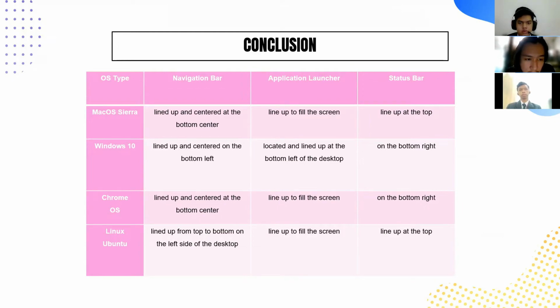Meanwhile, in Chrome OS, the navigation bar is lined up and centered at the bottom center. And the application launcher is lined up to fill the screen. And the status bar is on the bottom right. Meanwhile, in Linux Ubuntu, the navigation bar is lined up from top to bottom on the left side of the desktop. And the application launcher is lined up to fill the screen. And the last one, status bar, is lined up at the top.